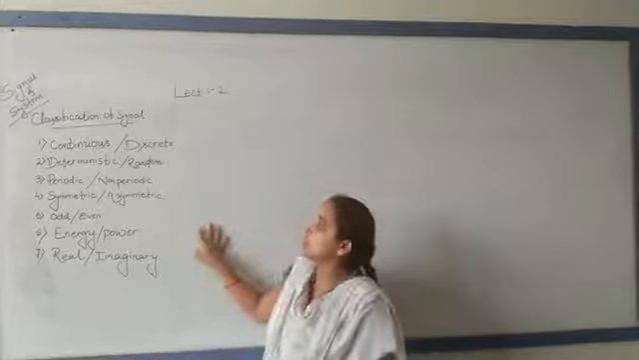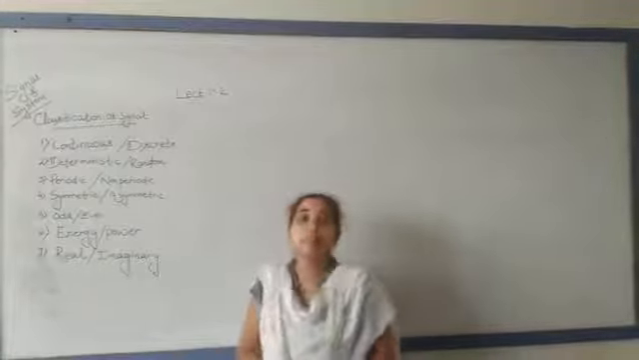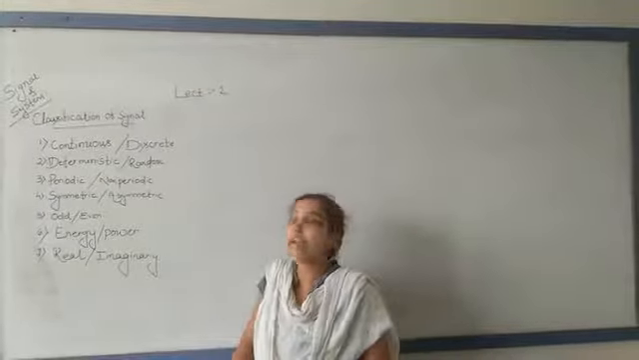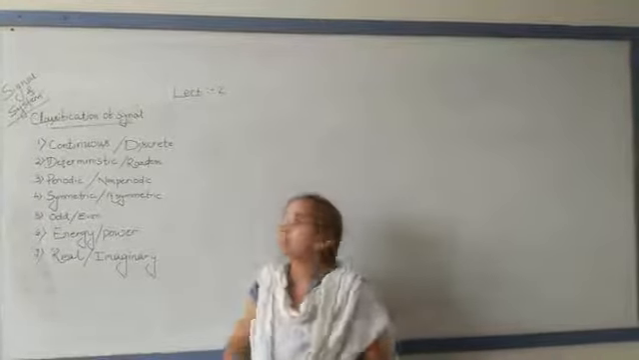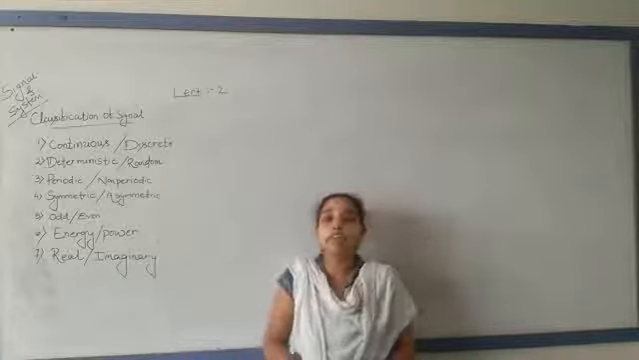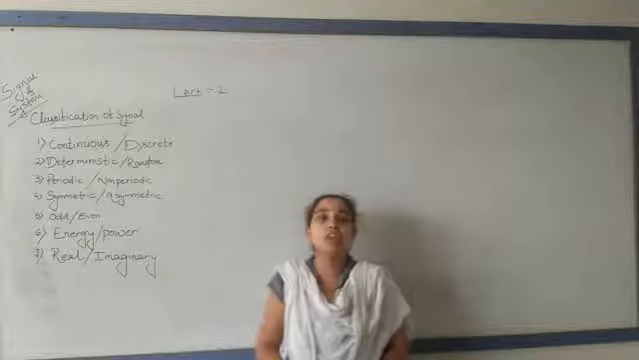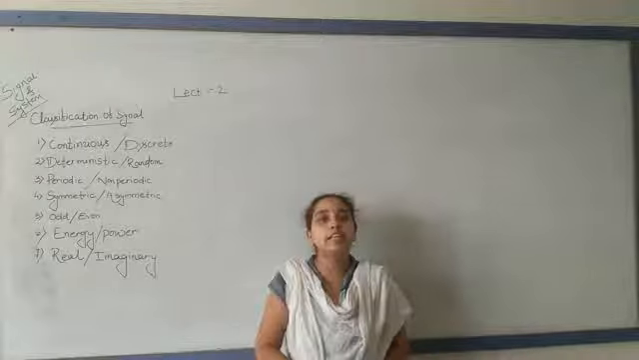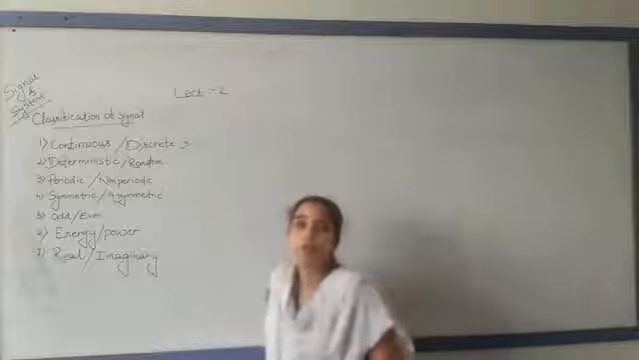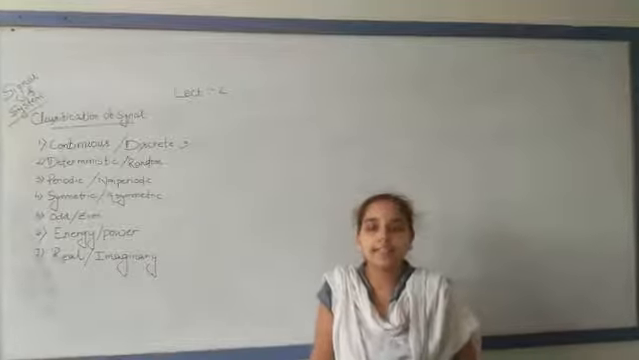Basically, classification of signal has 7 parts. First one is continuous and discrete. Second one is deterministic and random. Third one is periodic and non-periodic. Fourth one is symmetric and asymmetric. Fifth one is odd and even. Sixth one is energy and power signal. And seventh one is real and imaginary parts. First, we are discussing continuous and discrete signal.